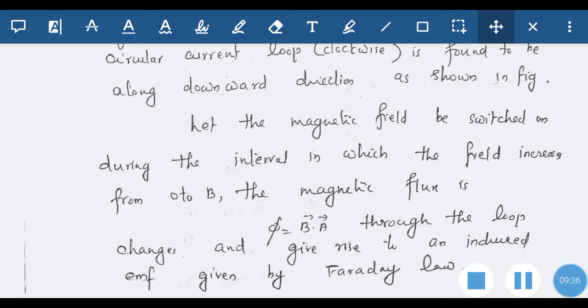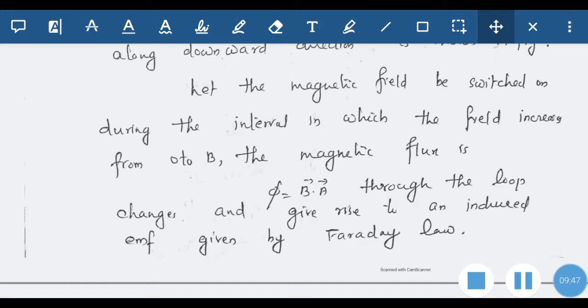When the field is switched on, there will be a flux associated with this loop.